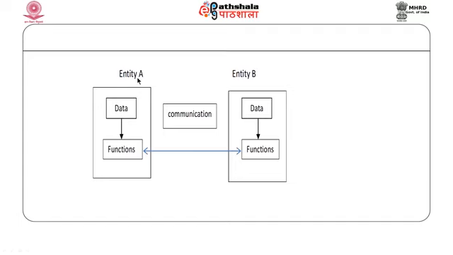So, in the object oriented paradigm, we will try to identify all possible entities which are part of the problem or the application that we are trying to build, and now these entities will interact with each other through functions. Now, you would see here that this entity does not have access to the data of this entity directly. This data is to be manipulated through this function. So, we have control over the way we want this data to be processed.